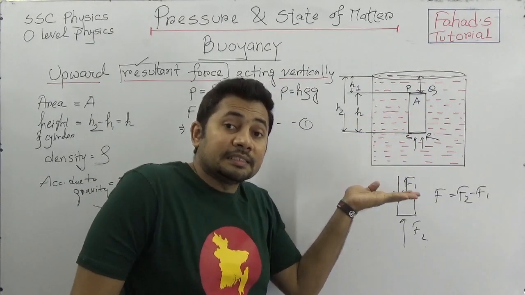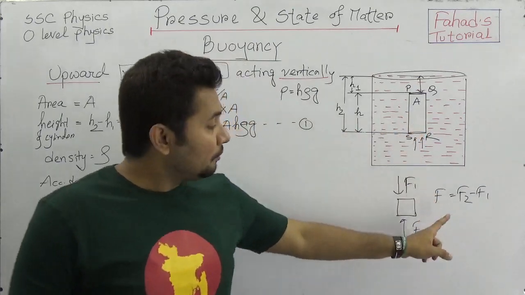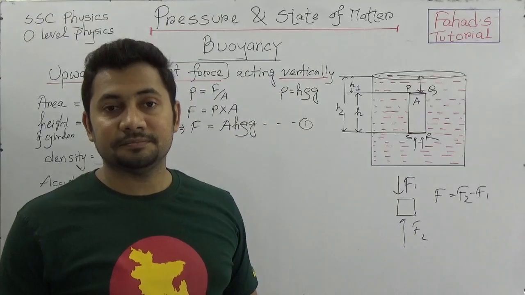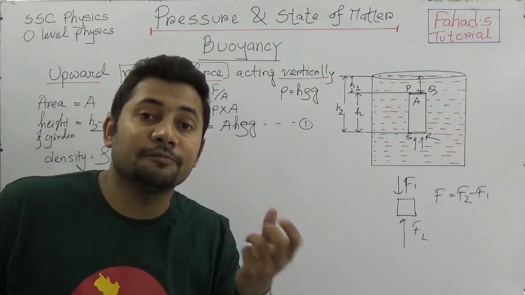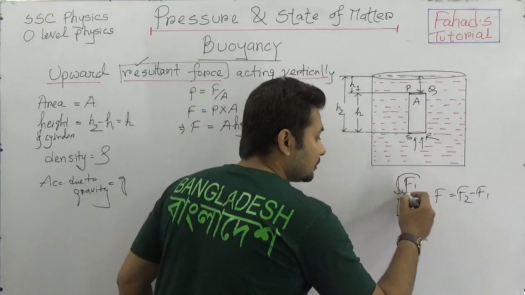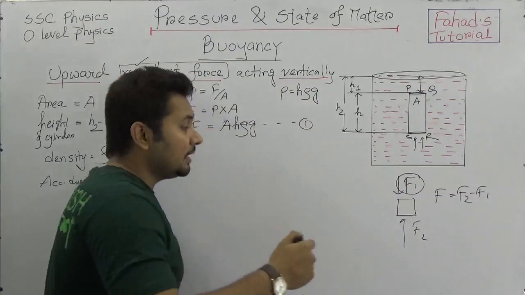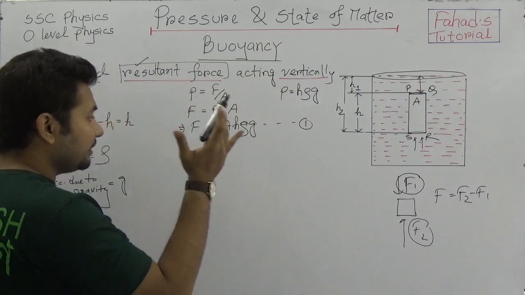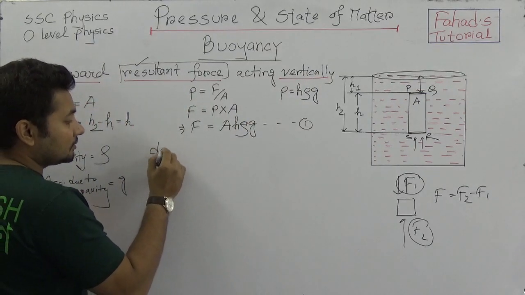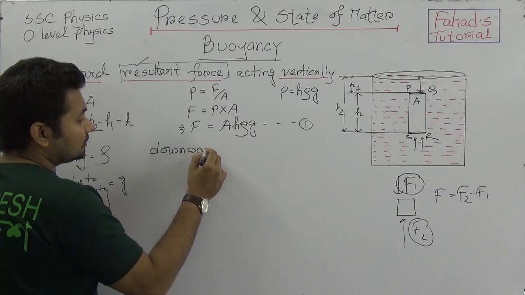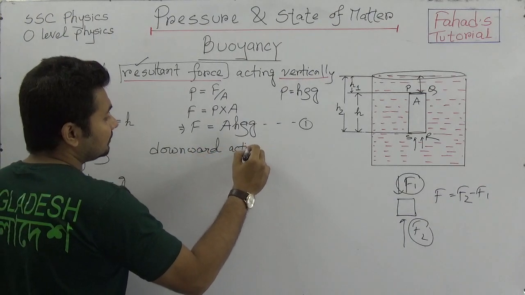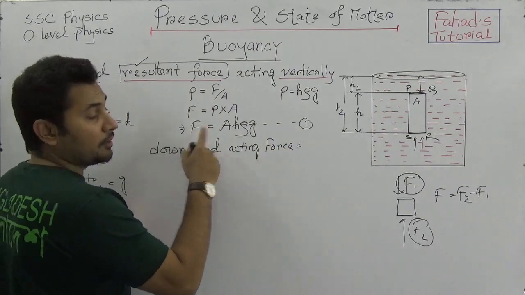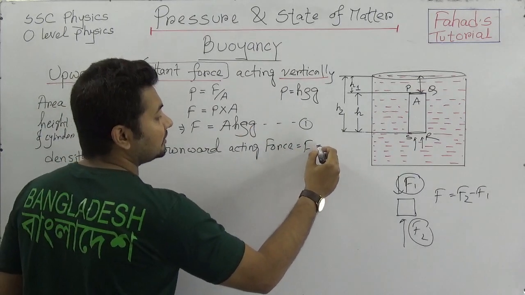So that is why, in this case, we know that F2 will definitely be greater than F1. And that is why the resultant force is such that F1 is working downward, and F2 is working upward. So right now we need to think about the downward acting force. The downward acting force is F1. So this would be